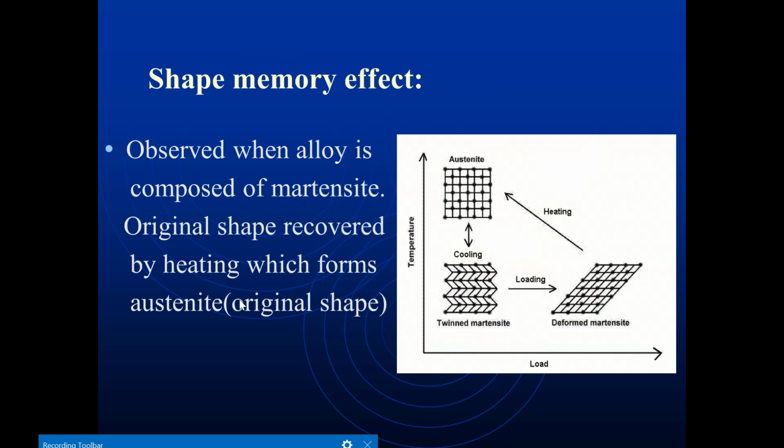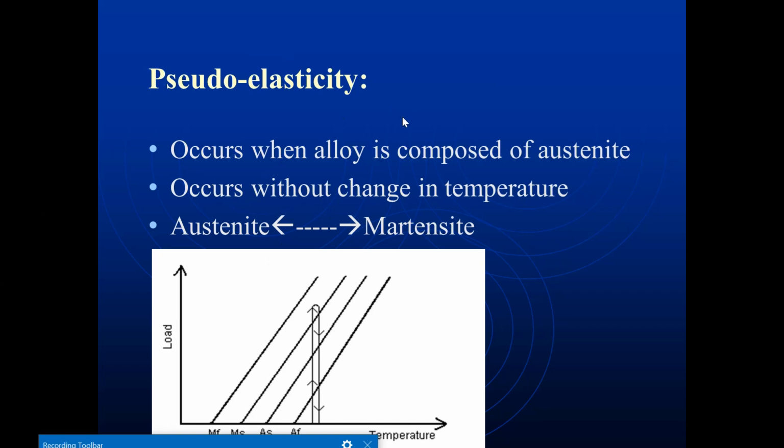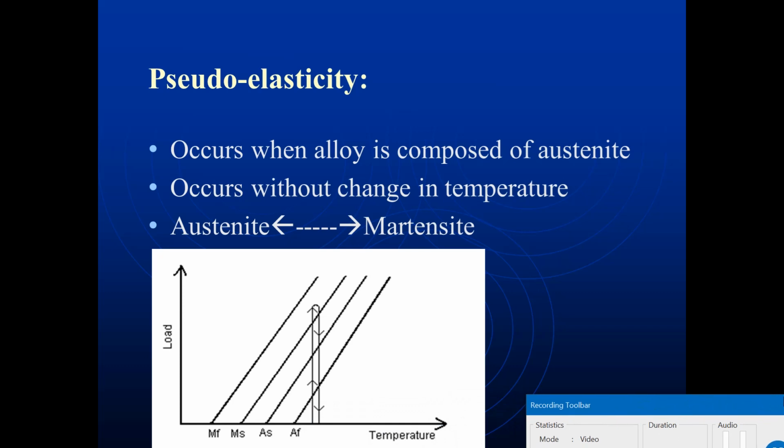The shape memory effect is observed when the alloy is composed of martensite. The original shape is recovered by heating, which forms austenite, that is the original phase. To remember austenite, martensite and all, you need to study material science, but since you are first year, you just remember those words. Here, when you plot a graph of load versus temperature, we have austenite. Whenever we cool it, we obtain twinned martensite, and whenever we load it, we obtain deformed martensite, and whenever you heat it, again we get the austenite phase.